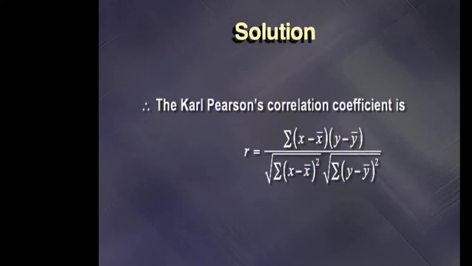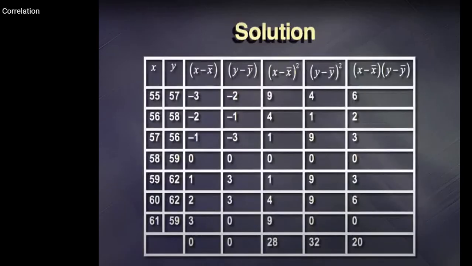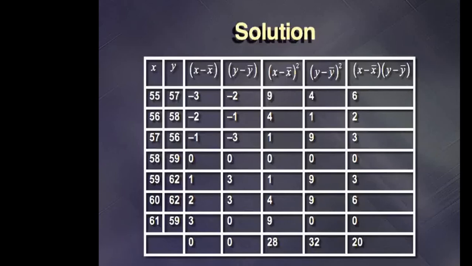The Karl Pearson's correlation coefficient is given by the same formula as we saw before: r equals summation of (x minus x bar) multiplied by (y minus y bar), divided by the square root of summation (x minus x bar) whole square multiplied by the square root of summation (y minus y bar) whole square. By using the values given to us, we make the table where x indicates the values and y indicates the values which are already given to us.